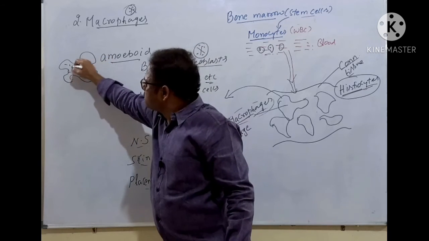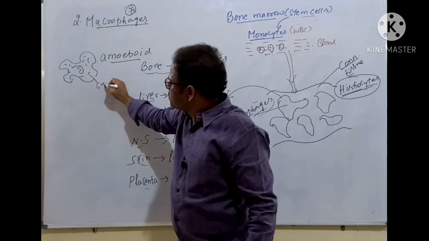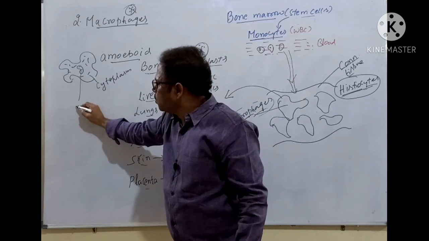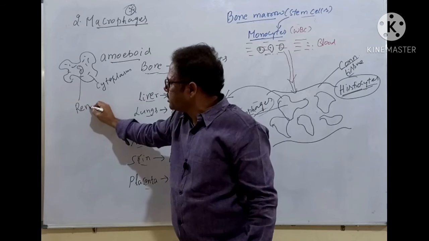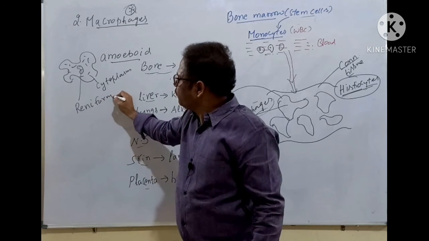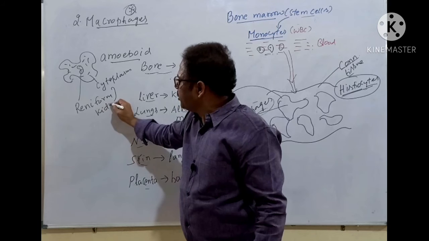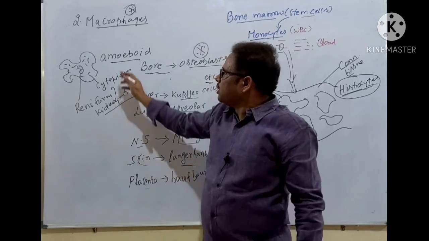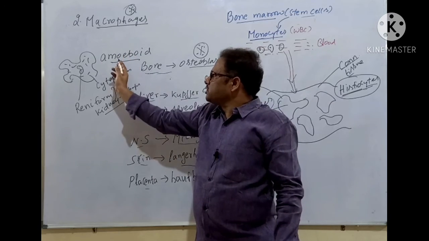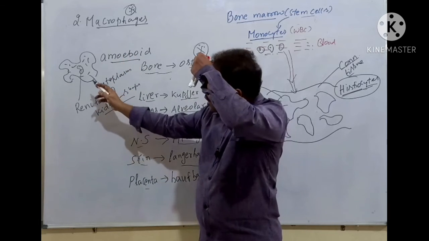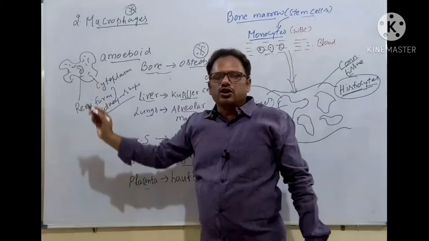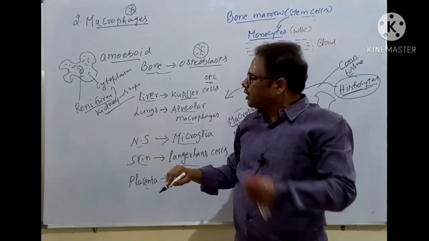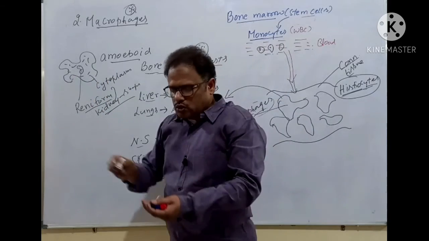This is the cell cytoplasm, and here is a nucleus. The nucleus is kidney shaped. That's why it's called reniform. Reniform means kidney shaped nucleus. Very important point. So what is the shape of this macrophage? Amoeboid shape with a larger cytoplasm and a lesser nucleus. The nucleus is reniform, kidney shaped, and many lysosomes are there.